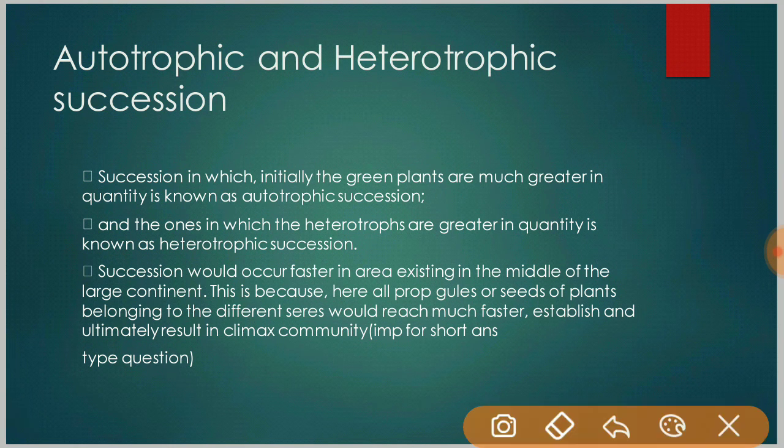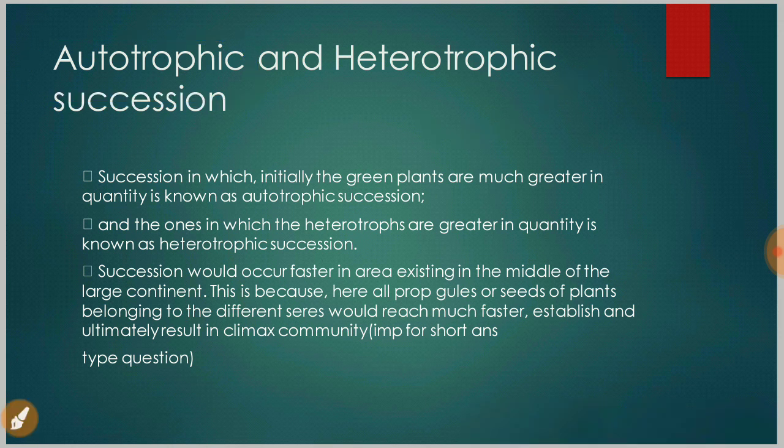And what is autotrophic and heterotrophic succession? Succession in which initially green plants are much greater in quantity is known as autotrophic succession, and the one in which heterotrophs are greater in quantity is known as heterotrophic succession. So we have completed our second chapter.